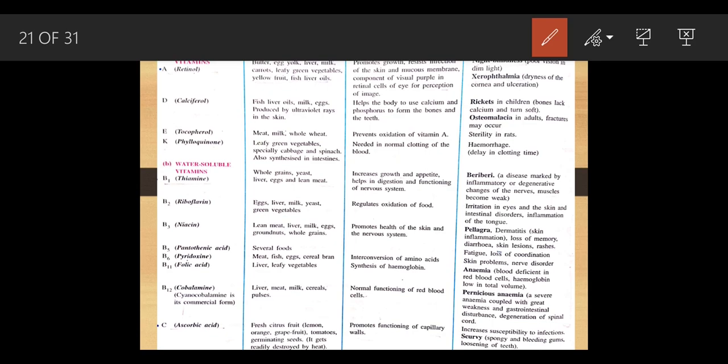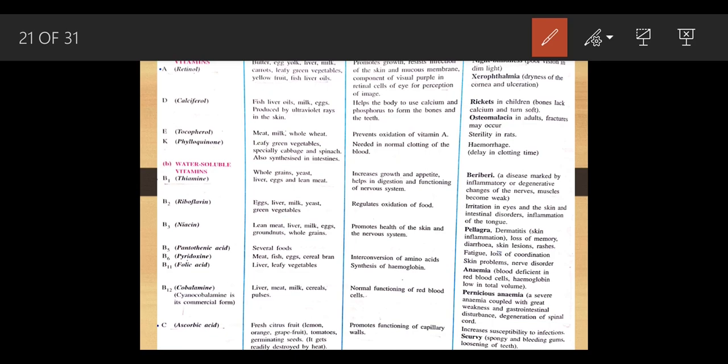Okay, where do we get this calciferol from? Okay, from fish liver oils, milk, meat, etc. If there is a deficiency, so what happens? Two types of problems can occur if there is a deficiency of vitamin D in your body, that is rickets and osteomalacia.